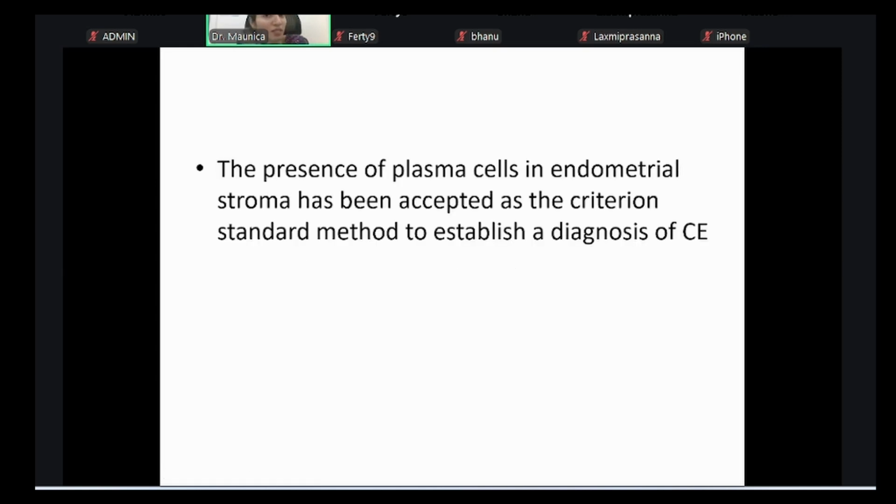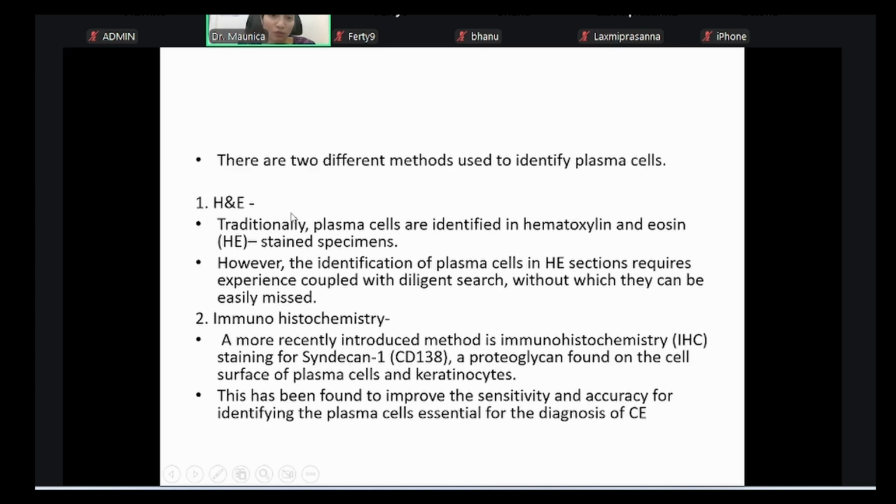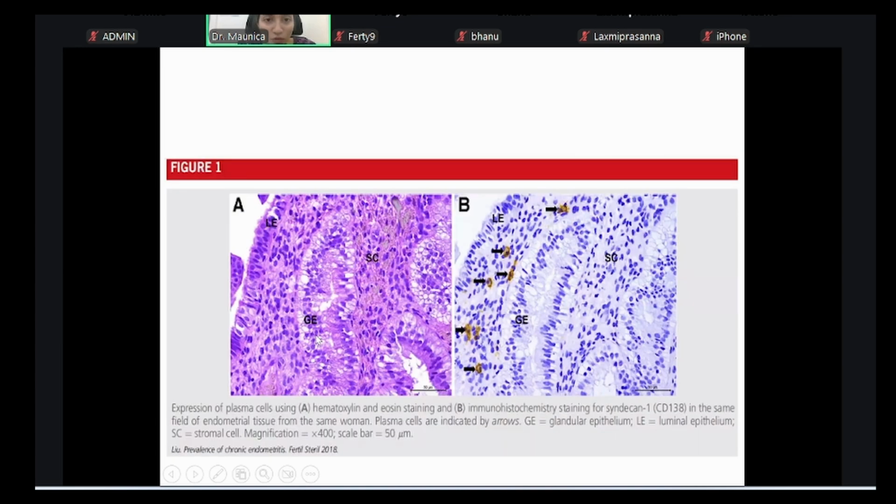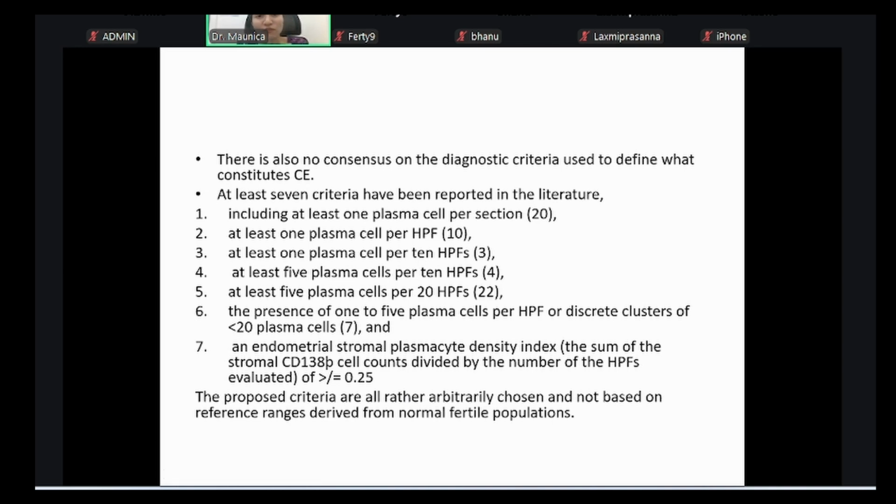Histological diagnosis is identifying the presence of plasma cells in the endometrial stroma. We can do hematoxylin and eosin staining, but much better would be CD138 immunohistochemistry staining. This is hematoxylin and eosin, but in this you can see very clearly the plasma cells, which are shown with arrows. Now in each high power field, you can count the number of plasma cells. Different criteria have been given, saying that if you see this many plasma cells in this many high power fields, then yes, it is chronic endometritis. Quite often we take 5 plasma cells per 10 high power fields.